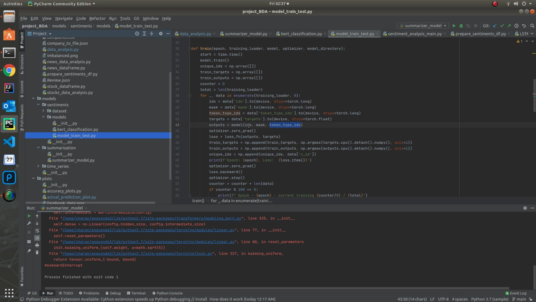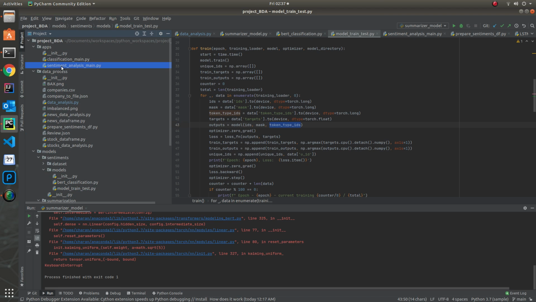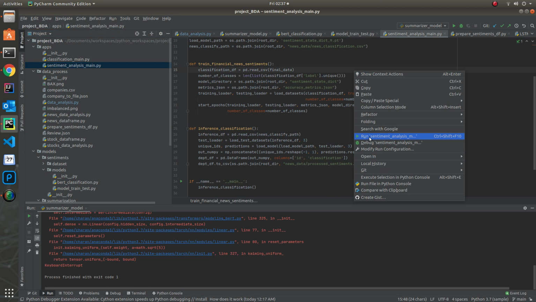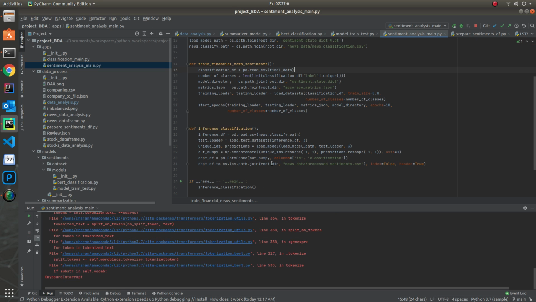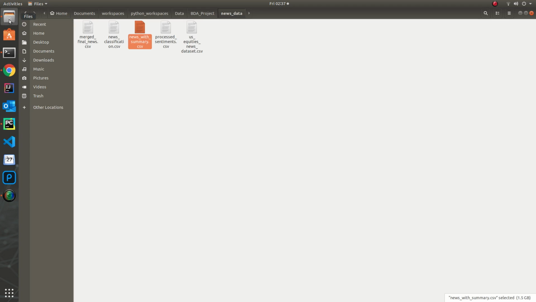Once the model is triggered from here, as we can see, it's starting to load and start to train. I'm stopping this because of the huge amount of time it takes.